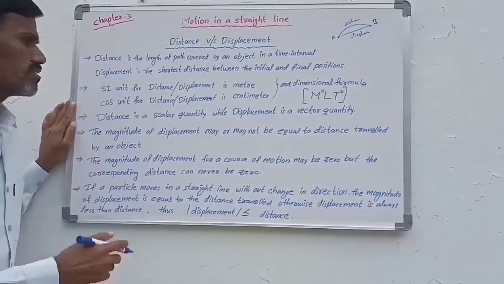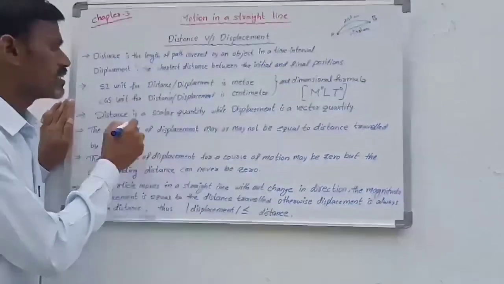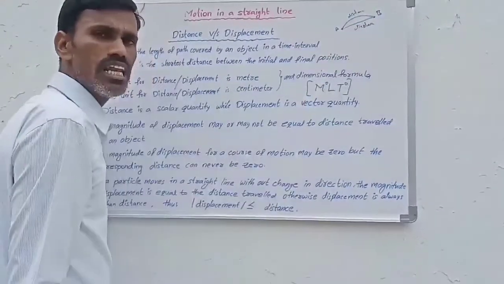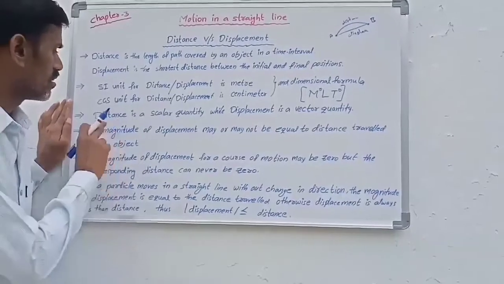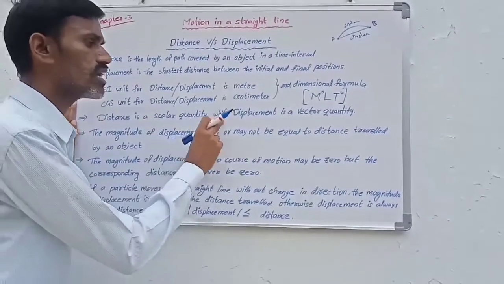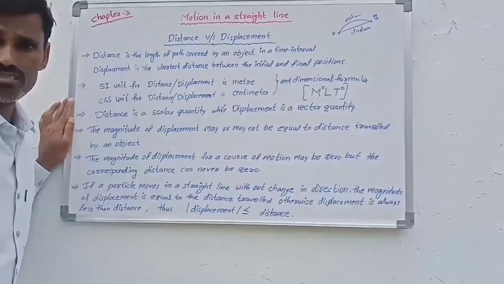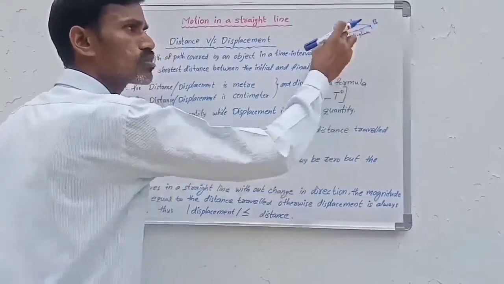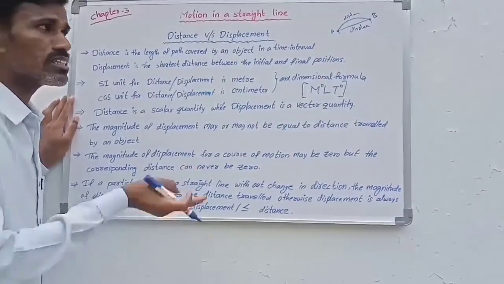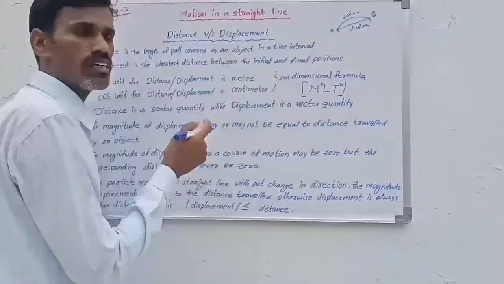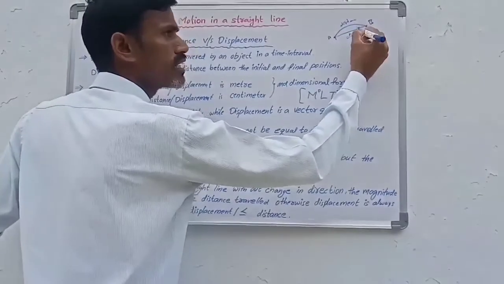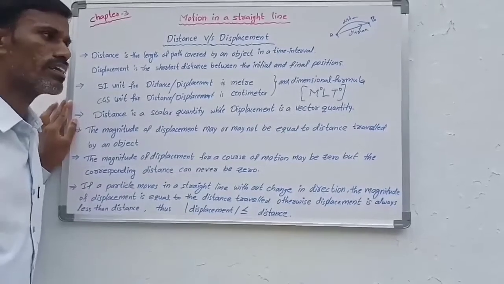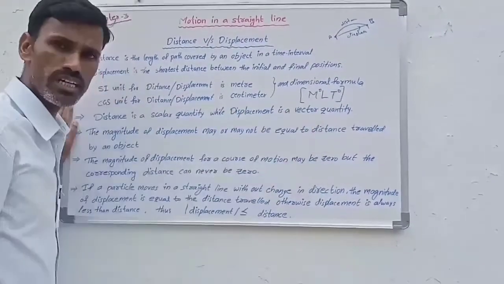Now, we already discussed that distance is a scalar quantity. Here we measure only the length, not the direction. So distance is a scalar quantity, while displacement is a vector quantity. Vector quantity means it has magnitude and direction. From A to B, the distance is the magnitude, and the direction is from the initial position to the final position. So displacement has magnitude and direction. That's why displacement is a vector quantity.